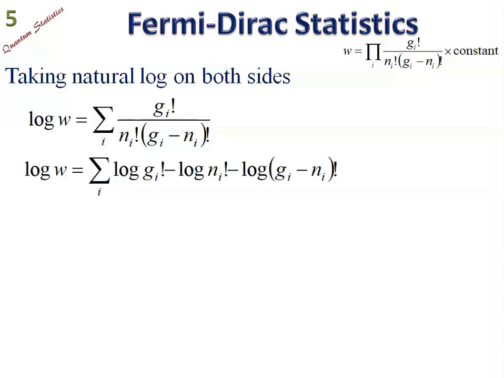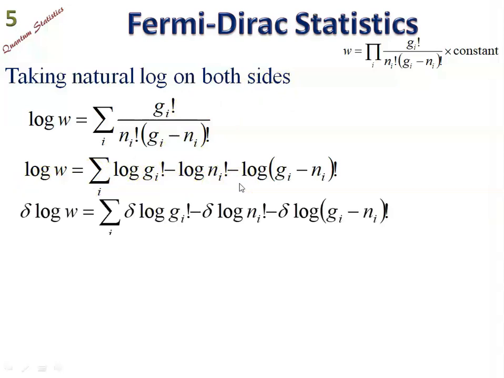Now employing log on both sides, we have log of Gi factorial minus log of Ni factorial minus log of Gi minus Ni factorial. Here we have to differentiate this equation to find the most probable distribution. So taking del on both sides, and del of a constant number Gi will be 0. Moreover, log of x factorial we can write as x log x minus x.